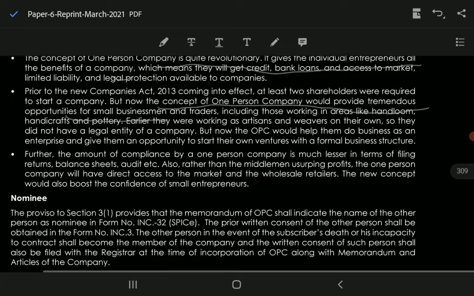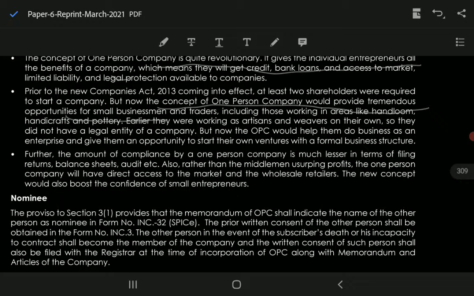Prior to the New Companies Act 2013 coming into effect, at least 2 shareholders were required to form a company. Means for starting a private company there were 2 shareholders required, because the Companies Act 1956 did not have this feature. But with effect from Companies Act 2013, the concept of OPC arrived, which would provide tremendous opportunities for small companies and traders, including those working in areas like handloom and handicrafts.